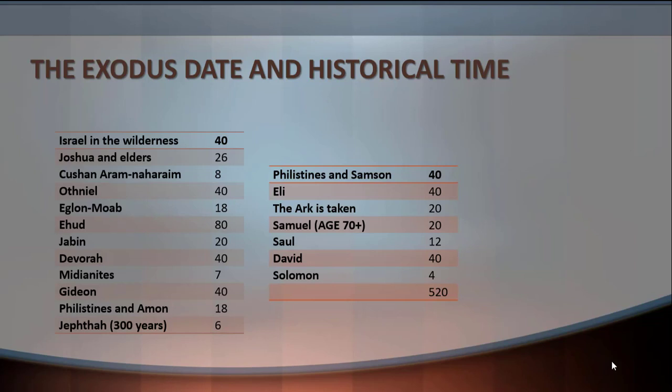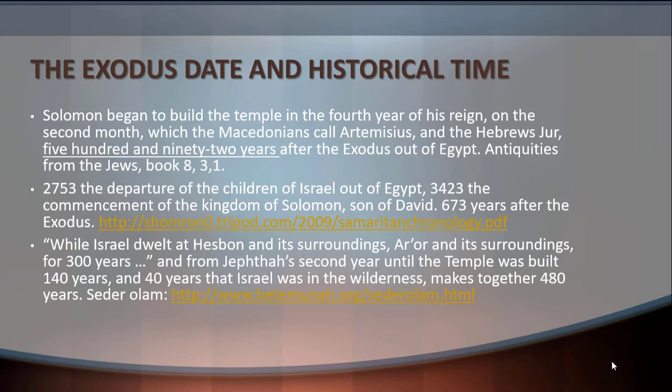And it's not just this. We will see other historical records. We know that according to Flavius Josephus, he wrote that there were about 592 years from the Exodus until the 4th year of Solomon's reign. Also in the Samaritan chronology, we can see that there are 673 years after the Exodus.